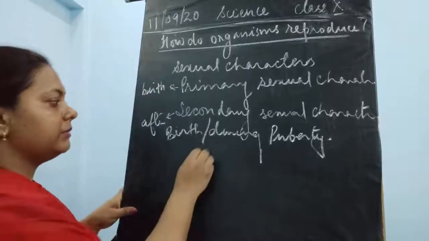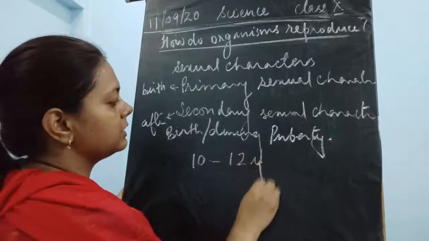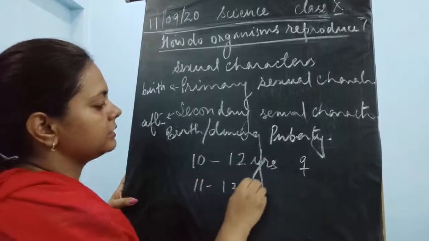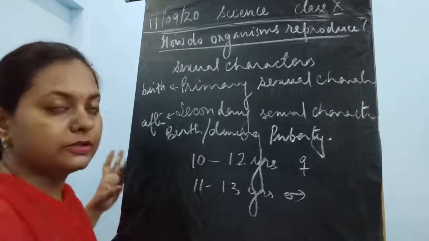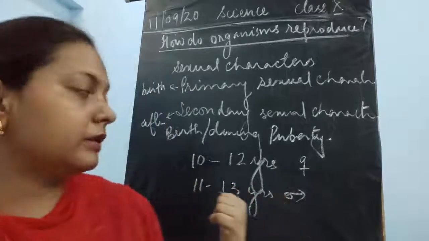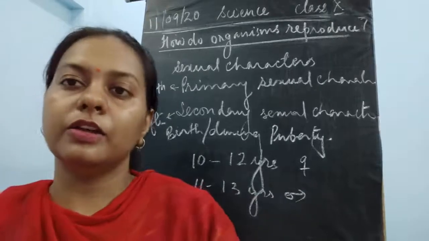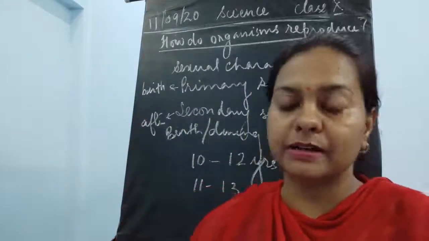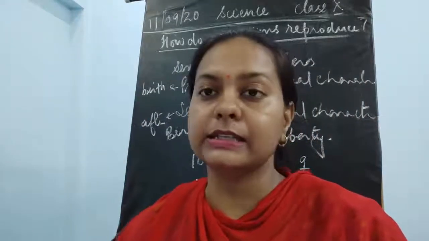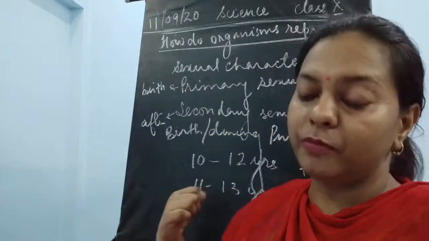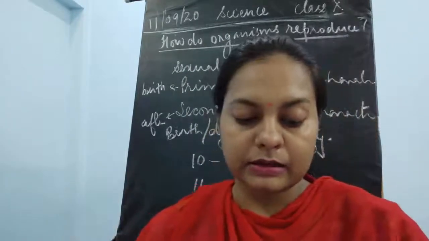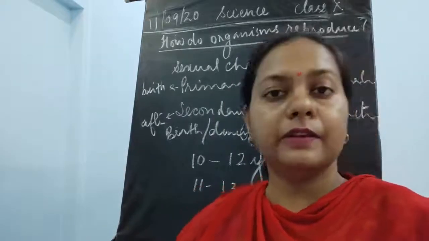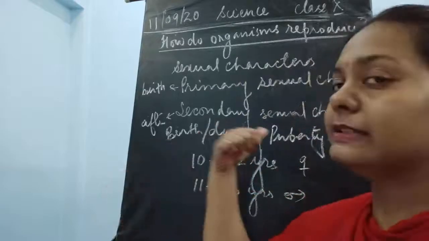The age is between 10 to 12 years in females, and from 11 to 13 years in males. So this is the age of puberty in human males as well as females. Puberty is associated with physical, mental and emotional psychological changes in this age group of boys and girls. Now these are some of the characteristics shown in males and females, and all these include the secondary sexual characteristics.